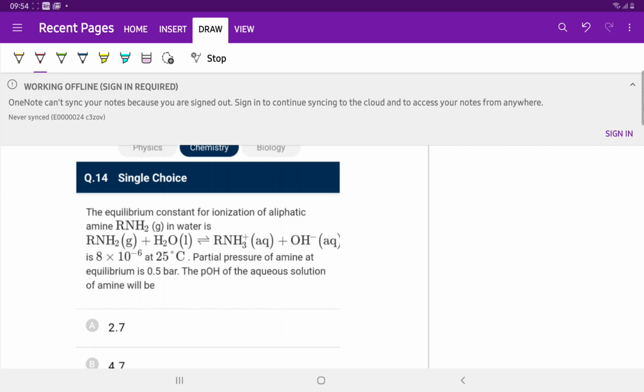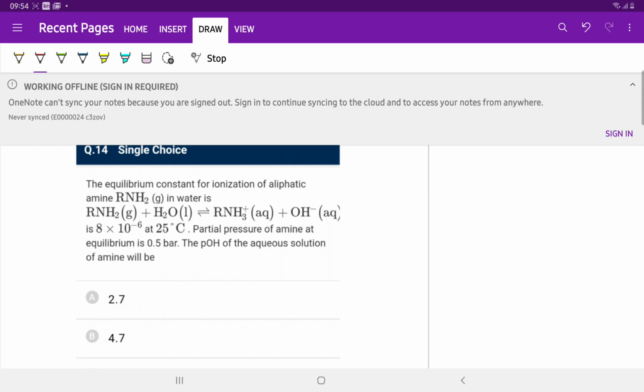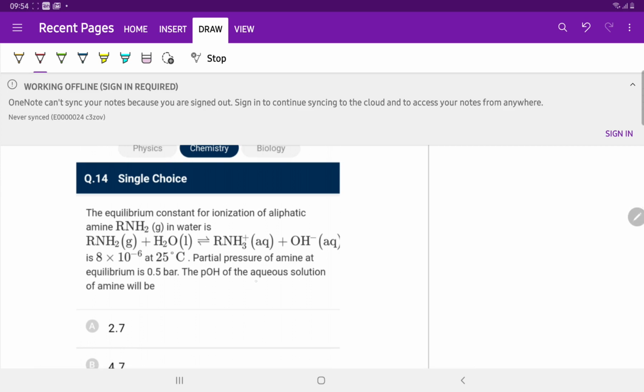Question number 14. The equilibrium constant for the ionization of aliphatic amines RNH2 in water is 8 × 10^-6 at 25 degrees Celsius. The partial pressure of amine at equilibrium is 0.5 bar. The pOH of the aqueous solution is.